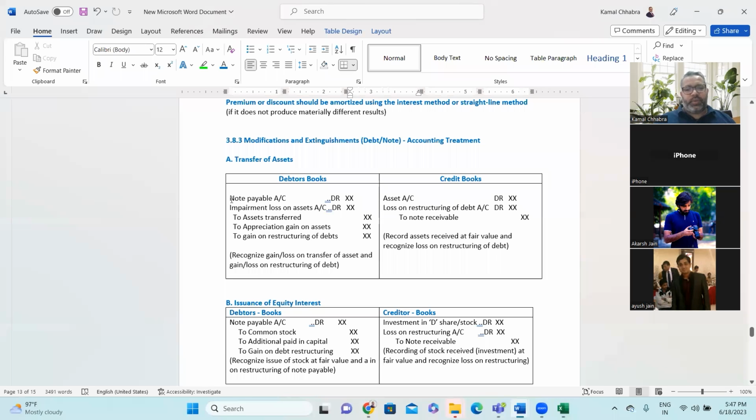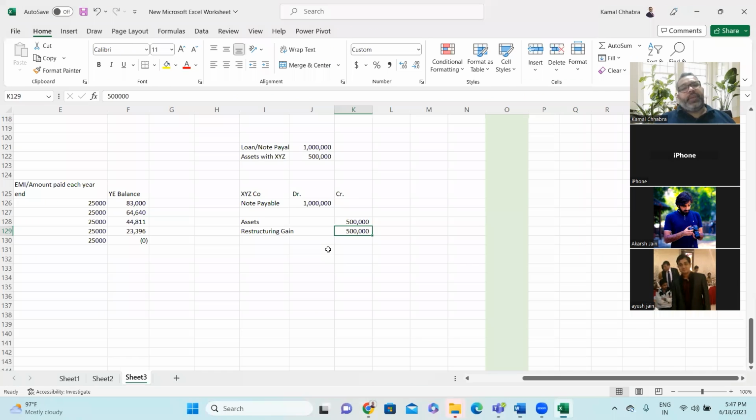Now, if you see this example, note payable account is debited. If there is any impairment loss, you need to add it over here. Then the asset which you are transferring, and if on those assets there is any appreciation on account of change in fair value, then that also you need to credit, and the difference is the gain on restructuring of debt. If, for example, this $500,000 asset has an appreciated value of, let's say, 600,000, then what will be the entry?